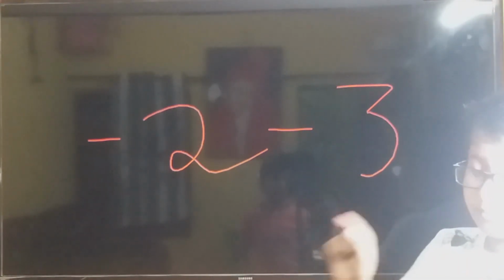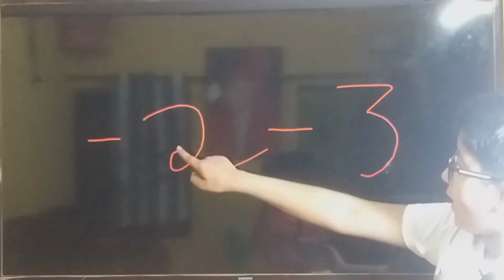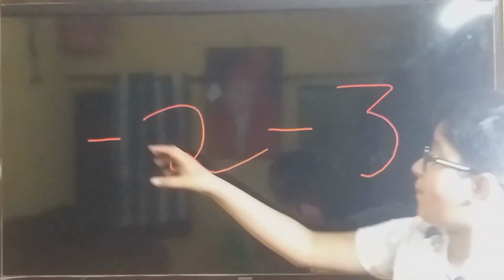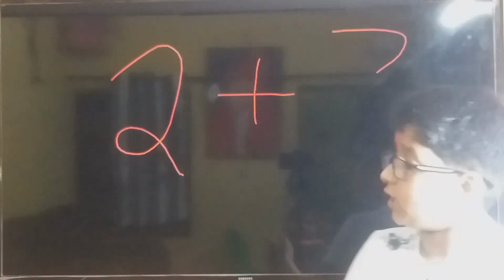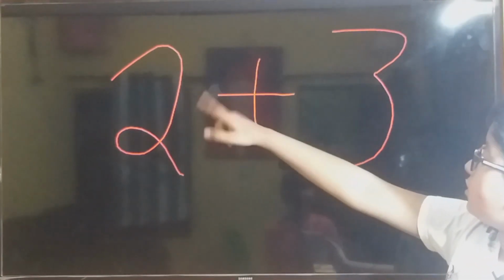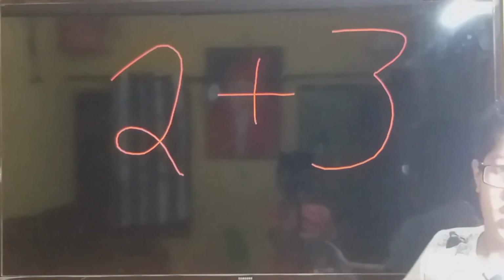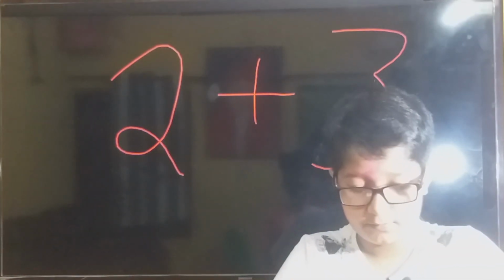So plus minus minus will become minus 2 minus 3, because plus and minus is minus, so minus 2 minus 3. Now minus and minus, minus minus is plus. So again the answer will be 2 plus 3, because the minus minus will be cut. So 2 plus 3, and that's what is written there.